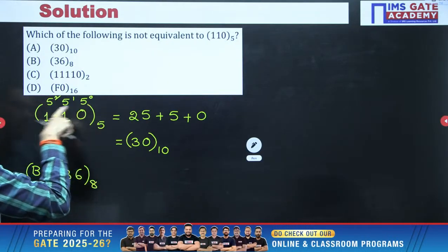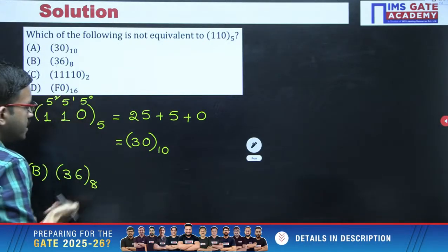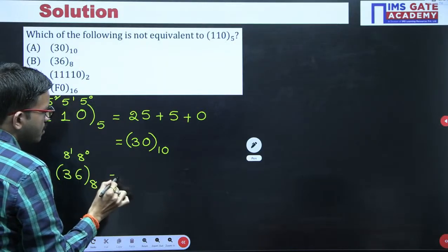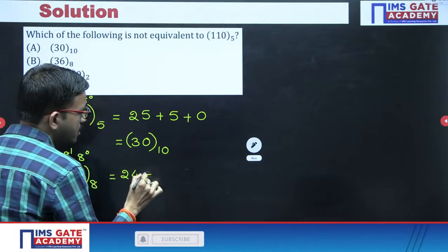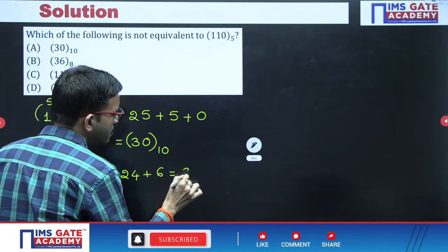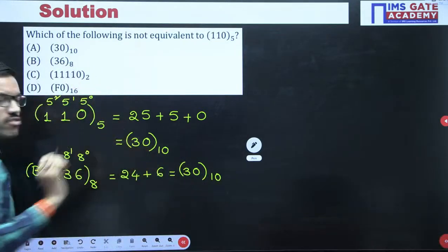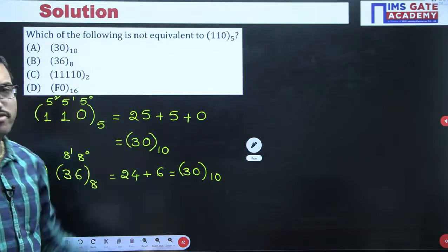Since I have just discussed this approach, I am verifying in the same way. In this case, positional weights will be 8 power 0, 8 power 1. So 8 threes are 24, plus 8 power 0 is 1, into 6. Yes, I am getting the same number, 30. This is also equivalent. Option A and option B are both equivalent for the given number.